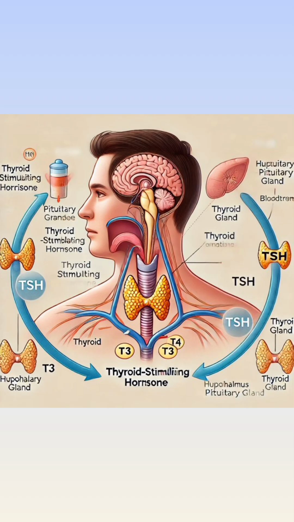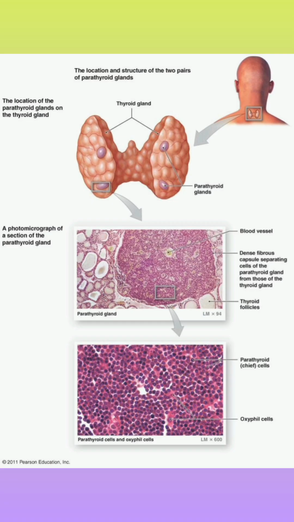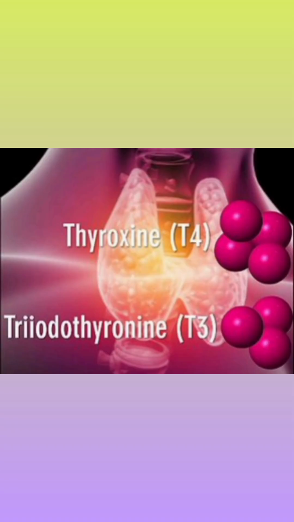If we observe the internal structure of the thyroid gland, we are going to observe follicles. Inside the follicles, we have follicular cells. And inside the follicular cells, we have colloidal solution. This follicular cell secretes the hormones known as T3 and T4. T3 is triiodothyronine and T4 is tetraiodothyronine. T4 is also known as thyroxine.